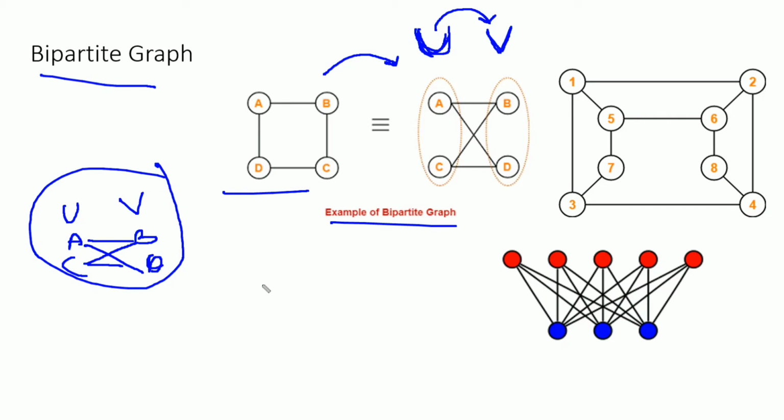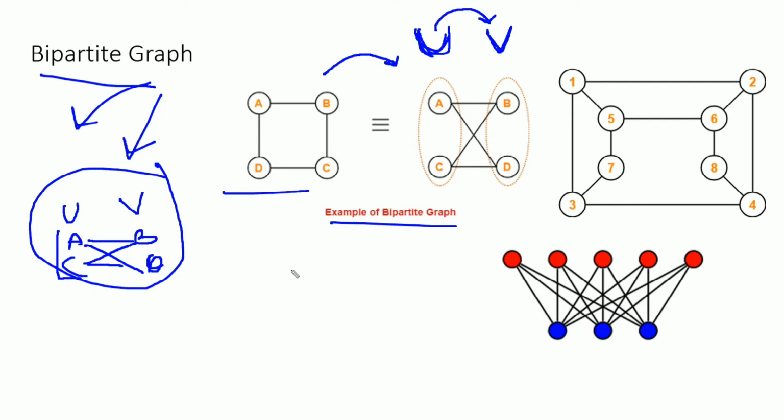So it means that we can divide the vertices, that is A, B, C, D, into two sets which are disjoint and independent of each other. The elements inside the same set are not dependent on each other, but can depend on the elements in the other set. So this is known as a bipartite graph.